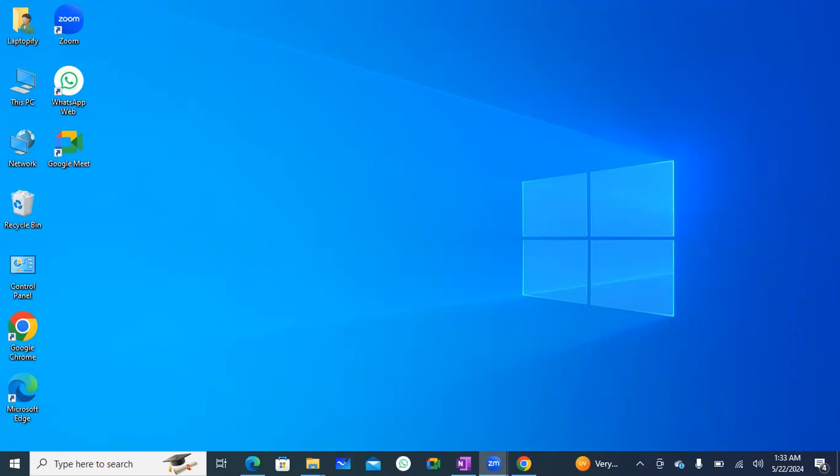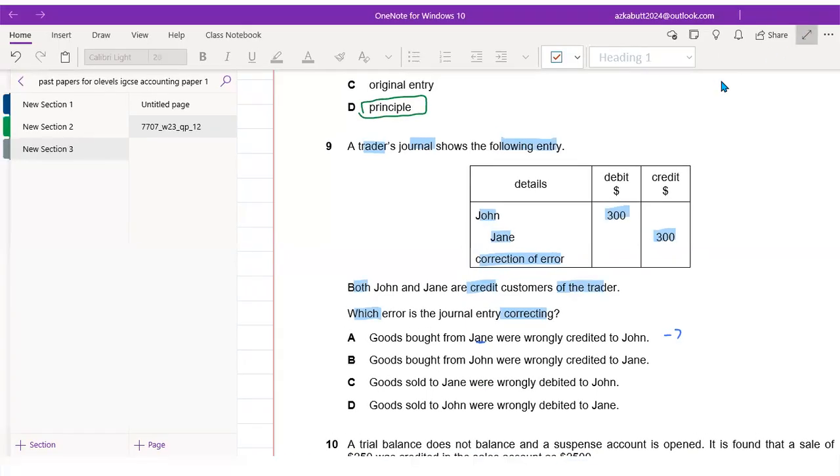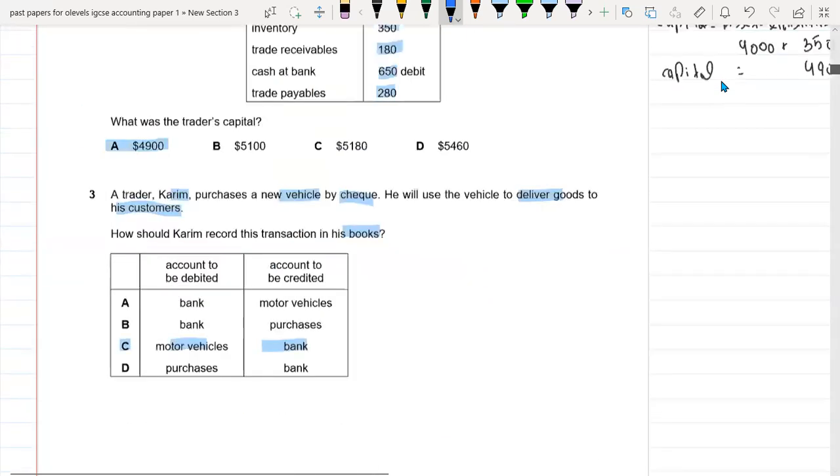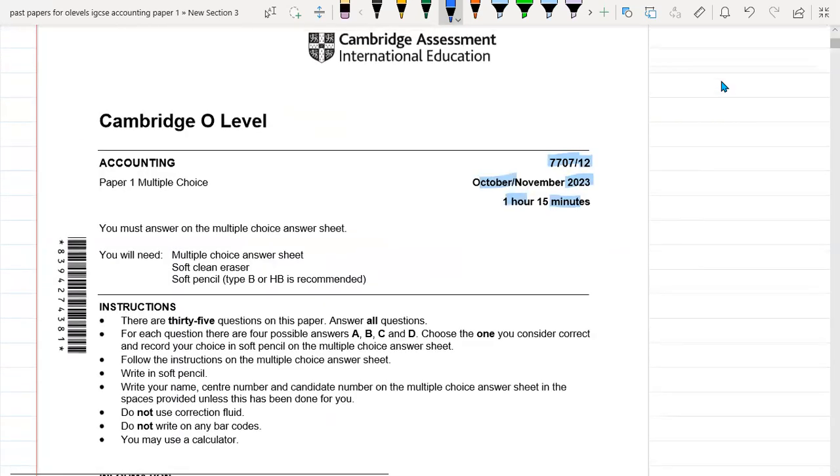Today I'm going to start a series of past papers for O Level accounting 7707 and also for the IGCSE. This particular paper is from October/November 2023, Paper 1 Variant 2, and you have 1 hour 15 minutes to do this paper. First I'm going to do Variant 2, and after that I will be solving Variant 3 or 1. Okay, so let's start.